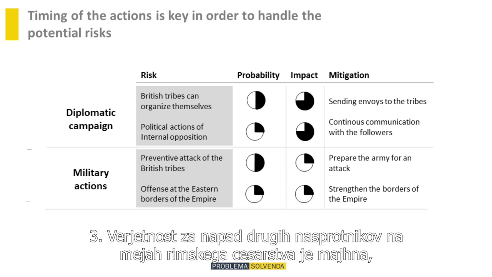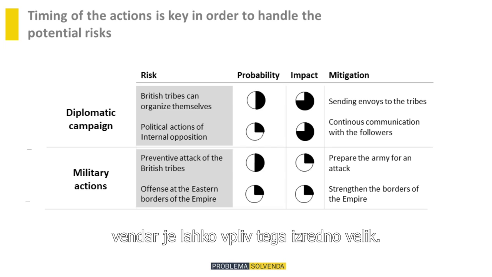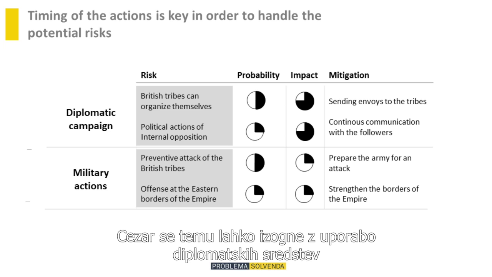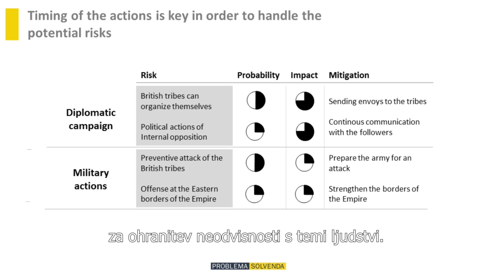Thirdly, the chance that other enemies around the Roman Empire's borders would attack is low, but its impact would be extremely high. To avoid this, Caesar should use diplomatic tools to maintain the neutral status of these countries.